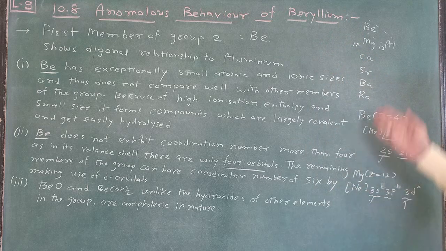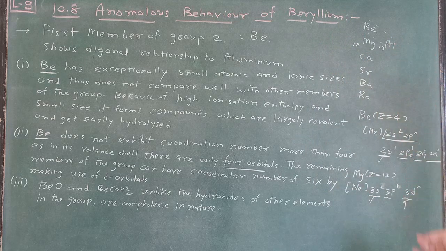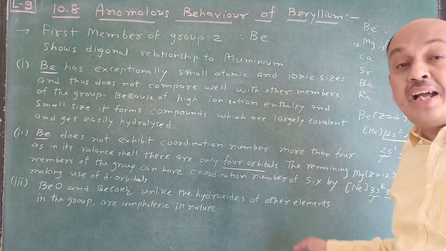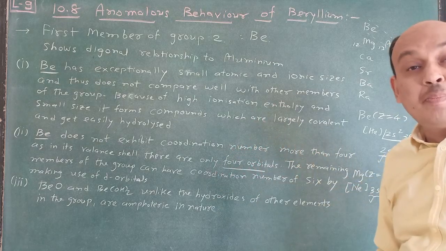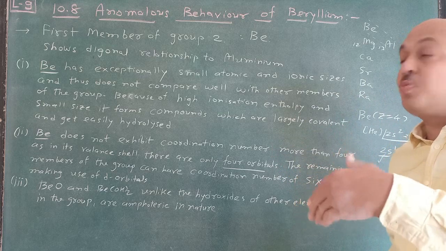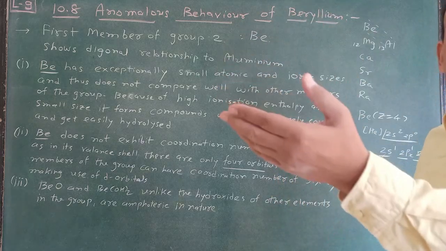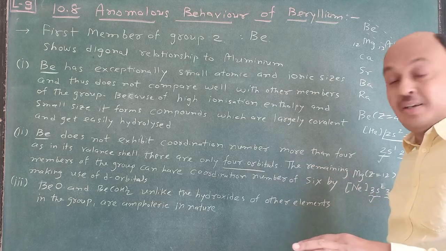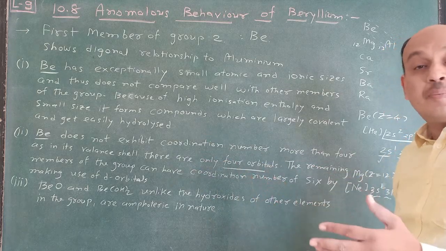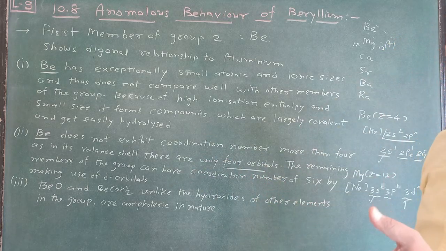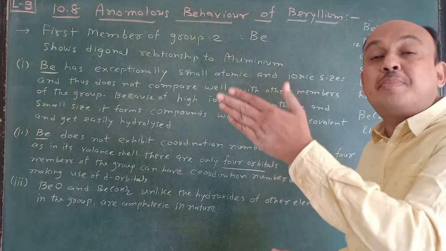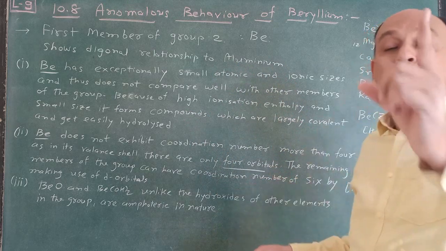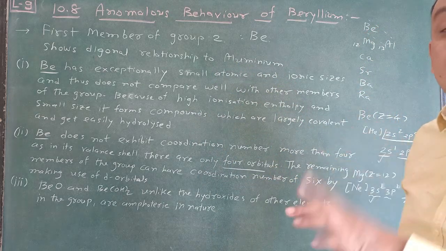Write down from this and this also, and understand the meaning of electronic configuration, what is important about that, and the meaning of coordination number. Coordination number means what? Beryllium is maximum attached with how many atoms? That is known as coordination number. Suppose for NaCl, if you find out the coordination number, then Na+ is surrounded by 6 Cl- and Cl- is surrounded by 6 Na+. So the coordination number of NaCl is 6.